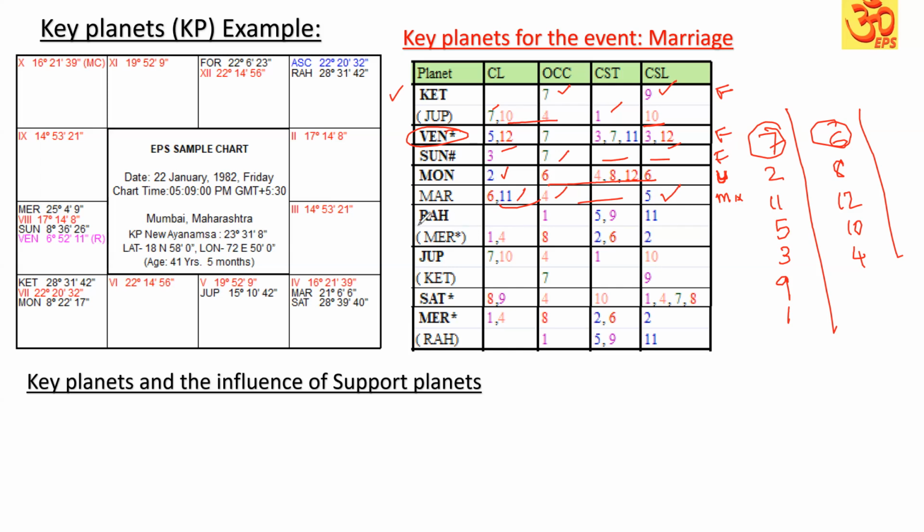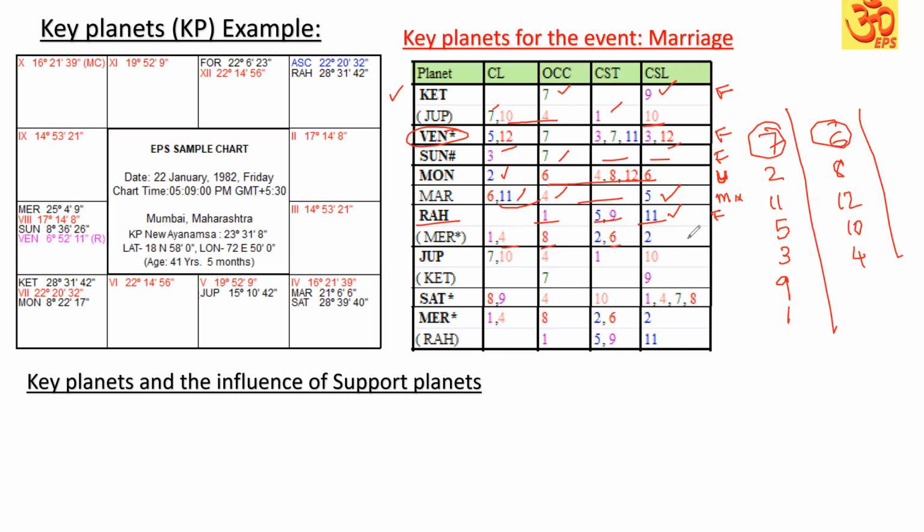Next comes Rahu. Rahu occupying Lagna, 5, 9 Star Lord and 11th sublord. It is a good, favorable key planet. Look at the second planet of Rahu, 1, 4, 8, 2, 6 and 2. It is having 4, 8 and 6 also. But one Lagna Lord having got these 2, 6, 2, it is having some mixed significations for the marriage, but it is the second planet.